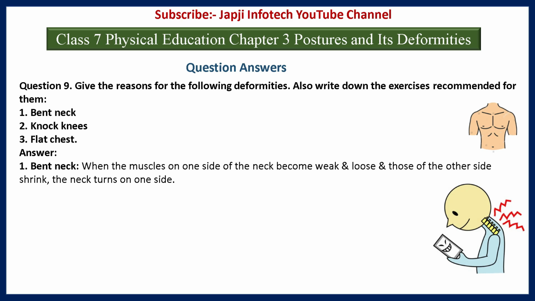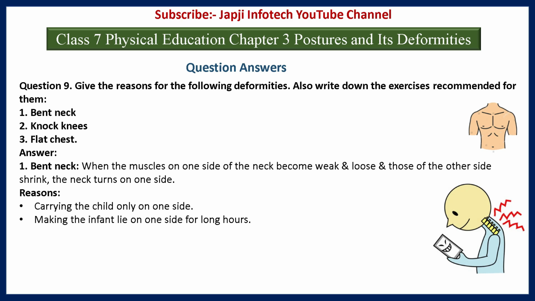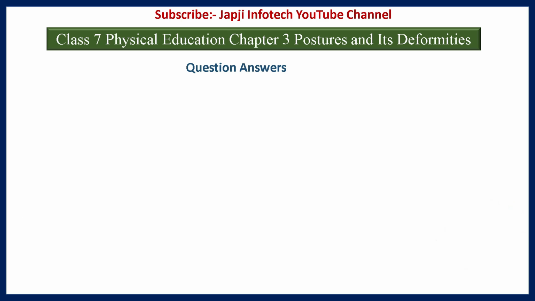And the answer is, the first one is bent neck. When the muscles on one side of the neck become weak and loose and those of the other side shrink, the neck turns to one side. And the reasons are carrying the child only on one side, making the infant lie on one side for long hours, having weak eyesight on one side, bad posture while studying.